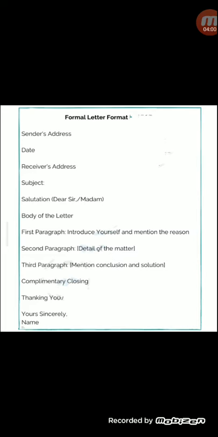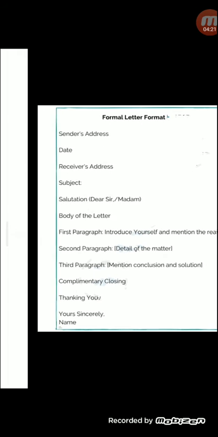First paragraph you introduce yourself and mention the reason. Second paragraph write details about the matter. And the third paragraph you conclude with the conclusion and solution. Then closing with greetings, thanking you, yours sincerely, your name and your signature.